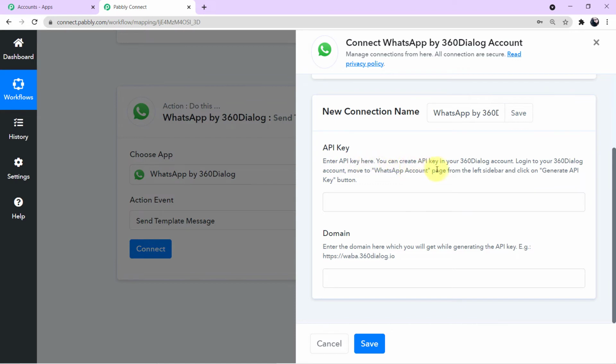Here you can create the API key in your 360 dialog account. Log into your 360 dialog account, move to the WhatsApp account page from the left sidebar and click on the generate API key button. And in the domain field it is written: enter the domain here which you will get while generating the API key, for example waber.360dialog.io. Okay, now let me take you to my account on 360 dialog first.